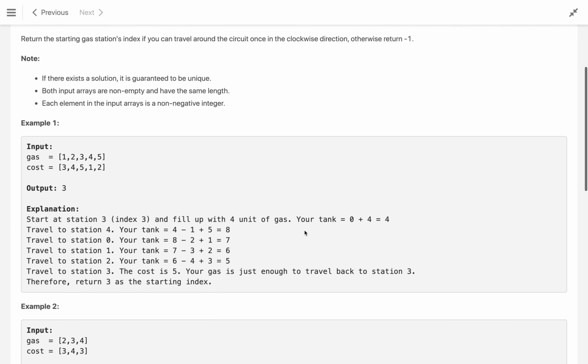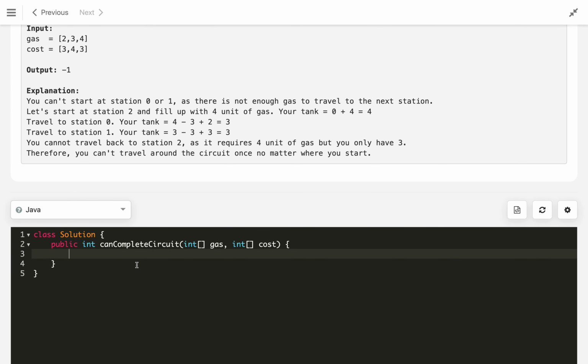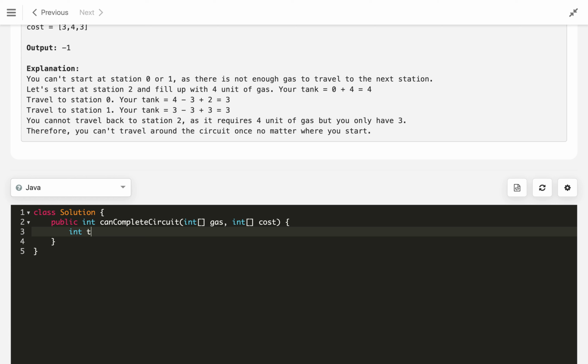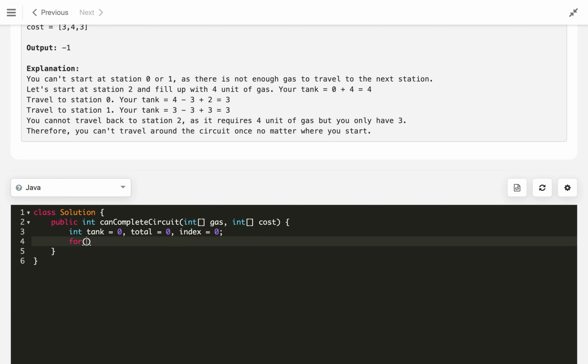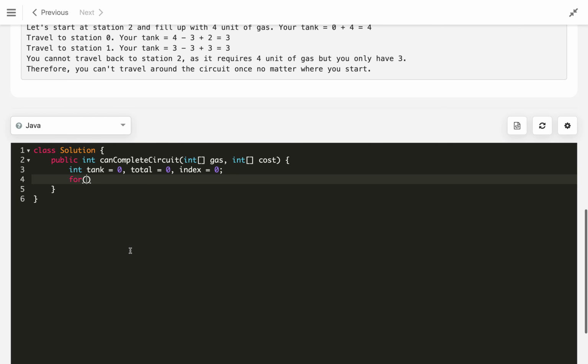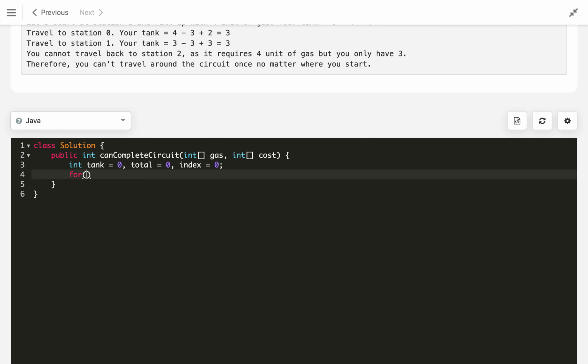So let's quickly implement this solution first, and then I will explain. First of all, we need a tank initialized to 0, then we also keep a total which is also initialized to 0, and an index that we need to return in the end. Now for int i equals 0, i less than gas dot length, let's say both of them have the same length, i plus plus.